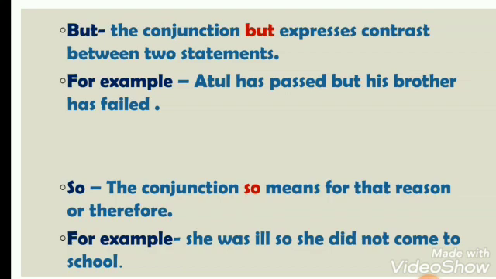Here, but is a conjunction. The next is so. The conjunction so means for that reason or therefore. So is used to link cause or reason and results. For example, she was ill, so she did not come to school. Here, so is a conjunction.